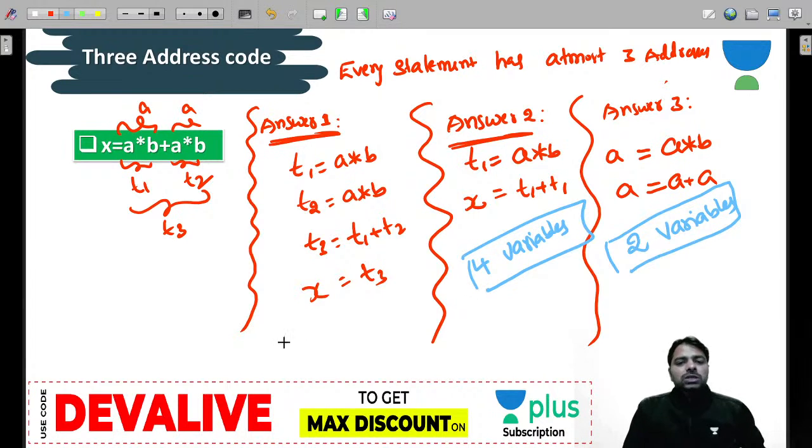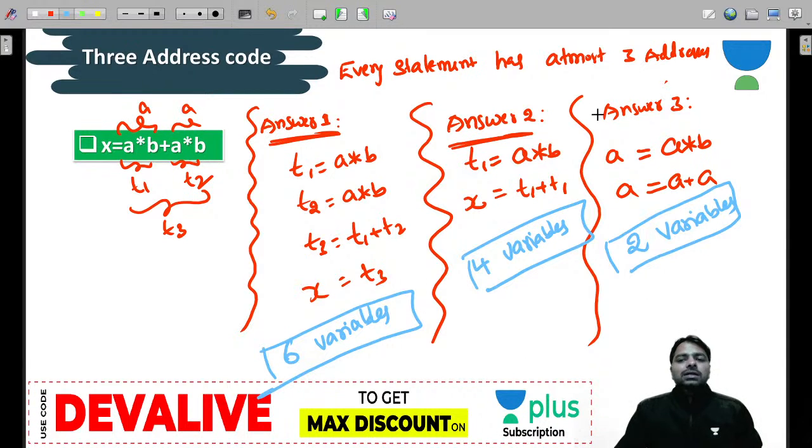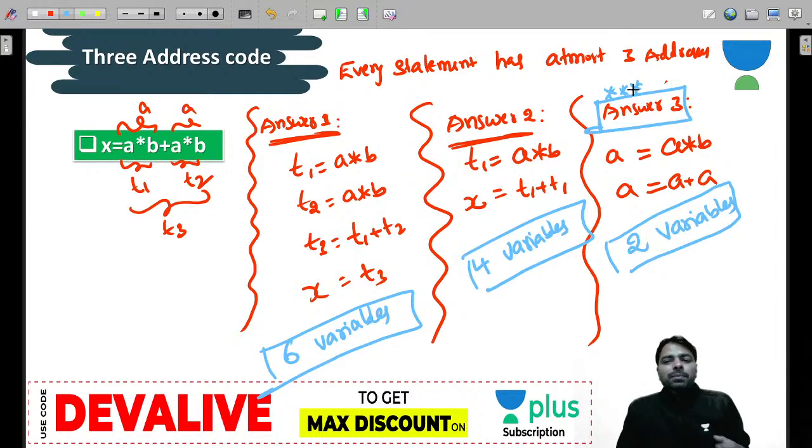In answer 1, how many variables do we have? A, B, X, and additionally 3 temporaries, so a total of 6 variables. Here, in answer 3, there are 2 variables. For the exam point of view, they always ask the answer 3 strategy: tell me the minimum number of variables you require for the given expression. So this is important for the exam, guys. The last one, the answer 3 strategy, is important: how can you write the 3 address code with fewer variables?